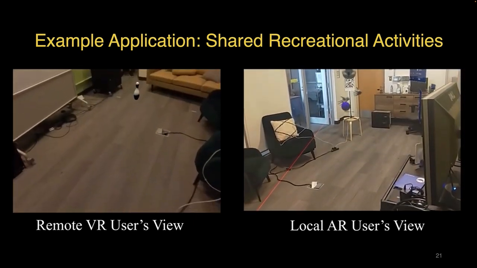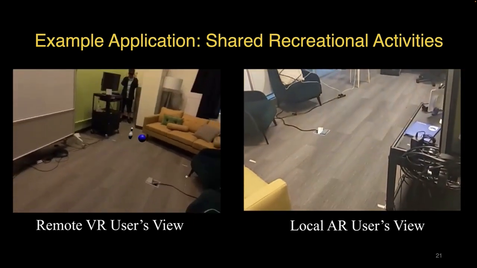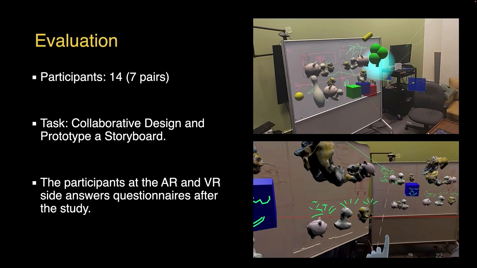Here we show a pair of users utilizing the floor as the bowling alley. To evaluate our system, we recruited 7 pairs of participants to collaboratively design and prototype a whiteboard. After they complete the task, the participants answer questionnaires on the experience. In particular, we asked about the system's effectiveness, immersion, and how the participants perceive each other's presence. The questionnaire is in 5-point Likert scale, and we gathered qualitative feedback about their answers to each question.